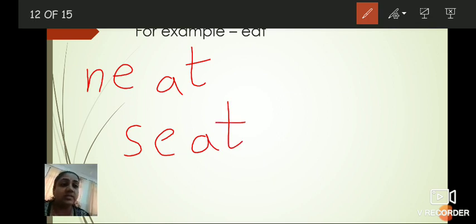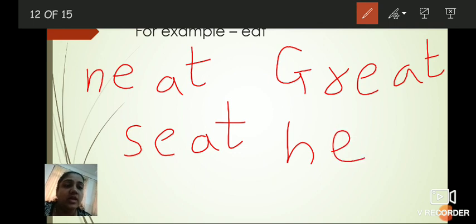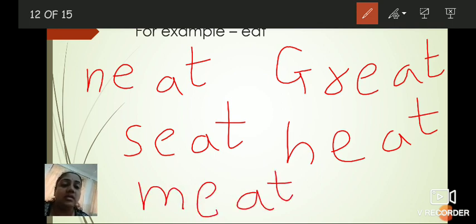The next is great, G-R-E-A-T. The next is heat, H-E-A-T. The next is meat. So in this way you can add some letters before it or after it.